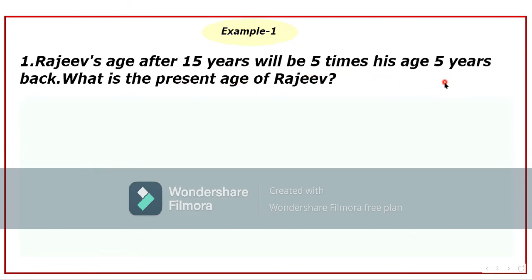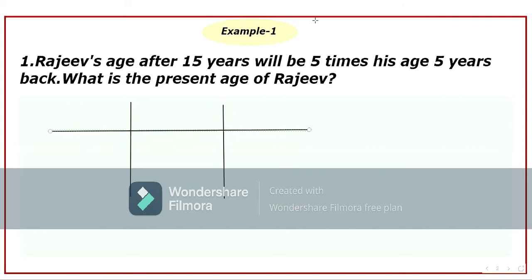So let's read it. Rajiv's age after 15 years will be 5 times his age 5 years back. What is the present age of Rajiv? So in this case, in the whole question, only one person is present whose name is Rajiv. So this is a very easy problem, I'll say.